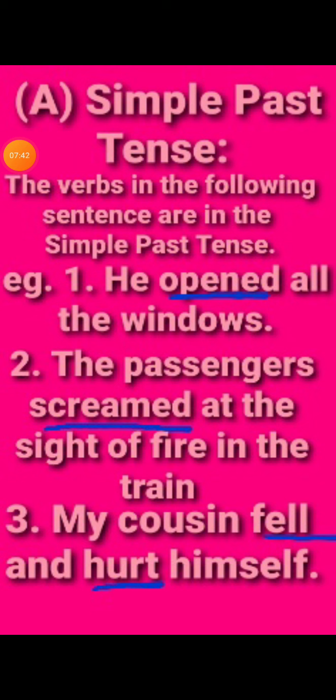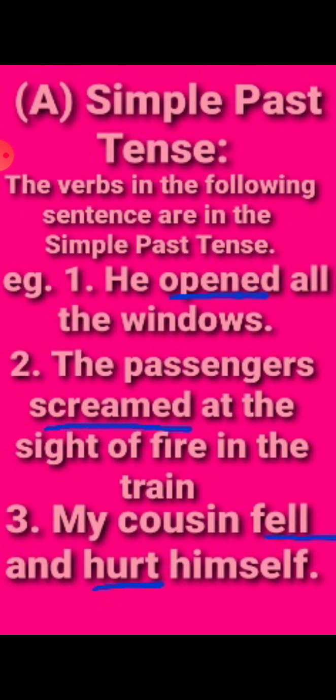So let's see some more examples. Coming to the simple past tense, the verbs in the following sentences are simple past tense. He opened all the windows. So here he is not opening, he opened means he has completed his action, he has done the action and he has come back. So he opened all the windows.